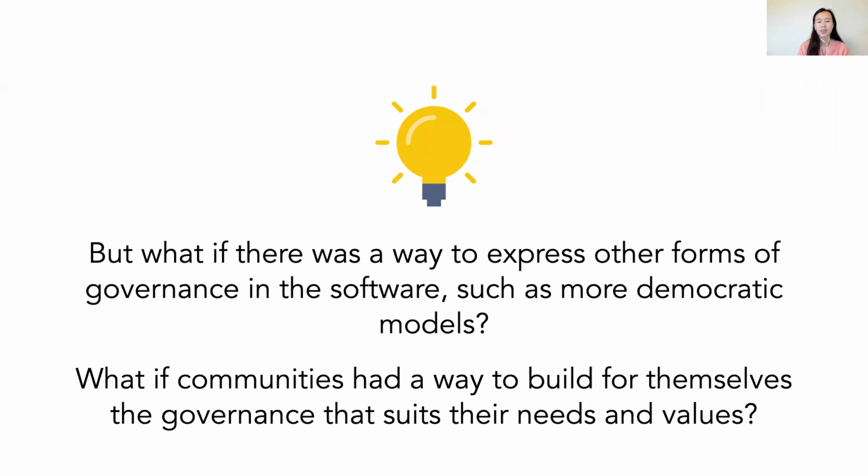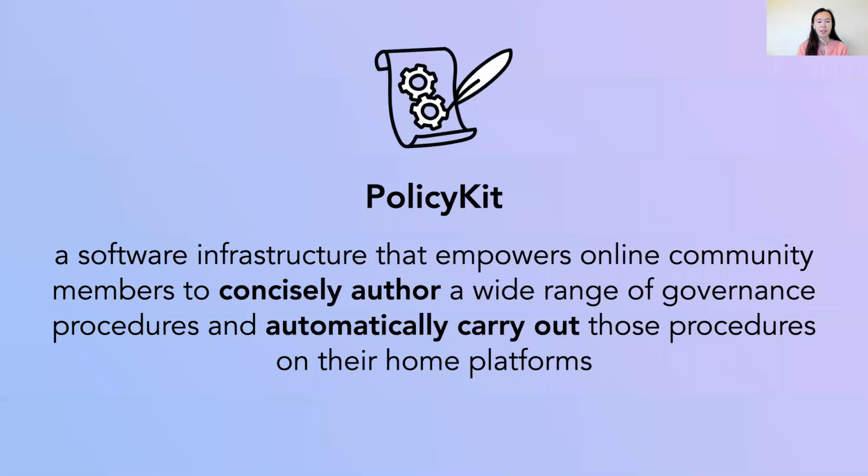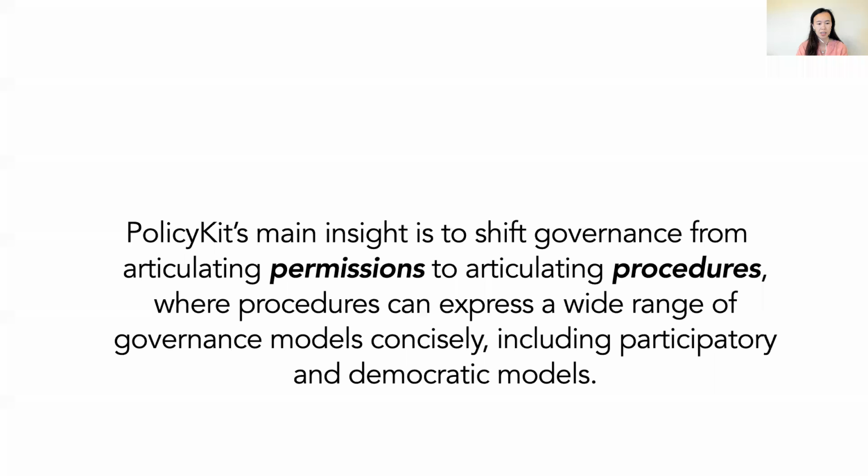But what if there was a way to express other forms of governance in the software, such as more democratic models? What if communities had a way to build for themselves the governance that suits their needs and values? To enable this, we built PolicyKit, a software infrastructure that empowers the members of an online community to concisely author a wide range of governance procedures and automatically carry out those procedures on their home platforms.